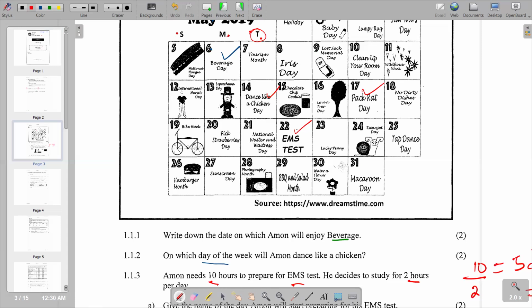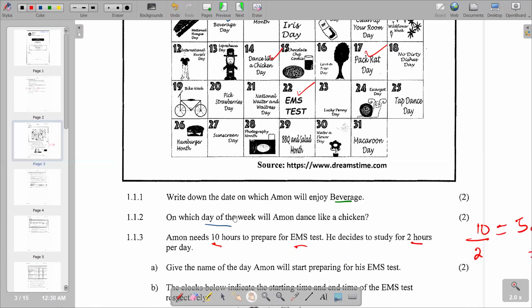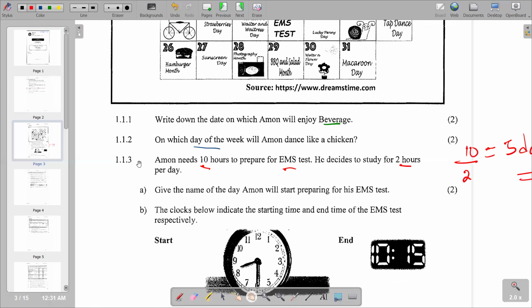The question asks for the name of the day. So the name of the day becomes the one for the 17th. We are just going to highlight that, and you see that our question is 1.1.3, part A.